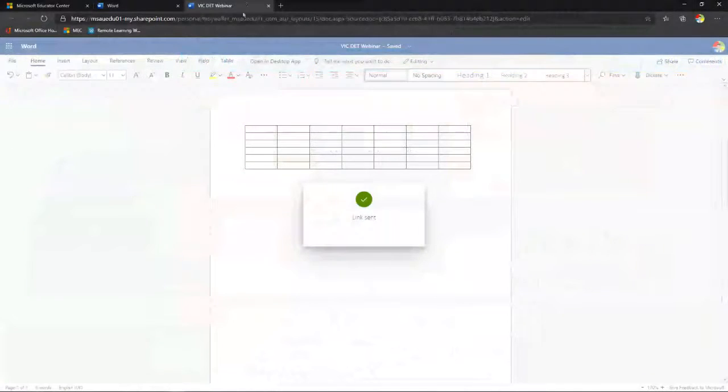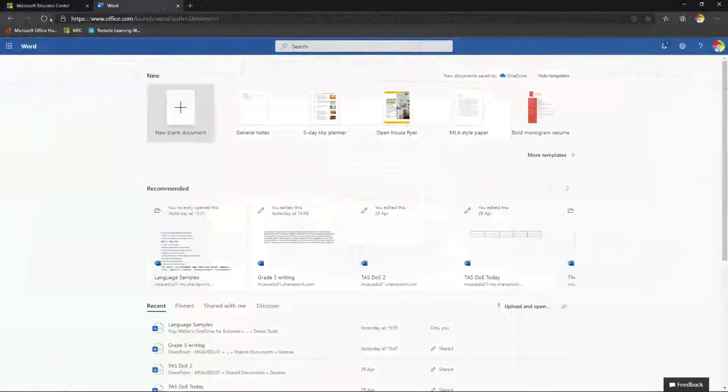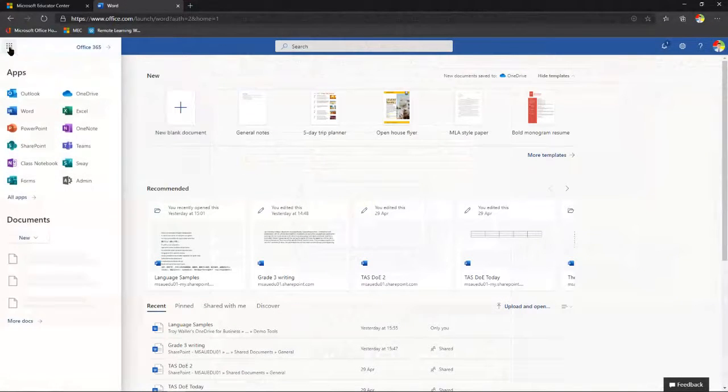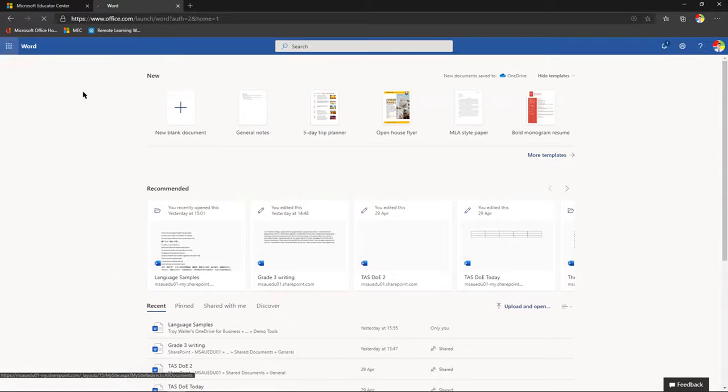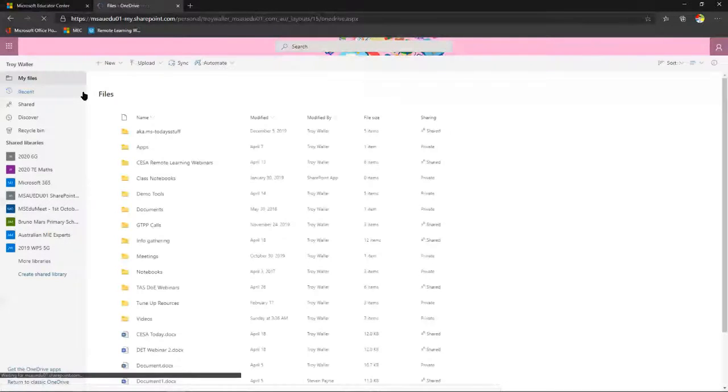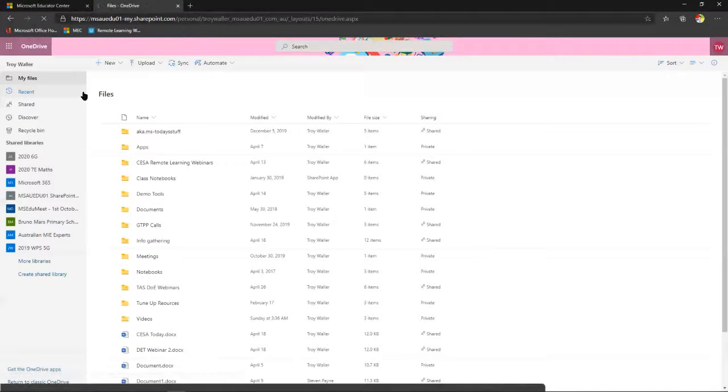I'm going to come back out here. I'm going to get rid of that document. I'm going to come back out here to my app launcher. Now I could go into Office 365 and then just find OneDrive on the start page, but look, OneDrive is sitting right here. So again, OneDrive is my personal storage in the cloud.